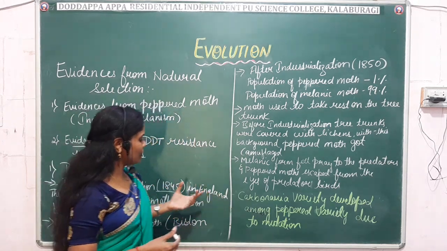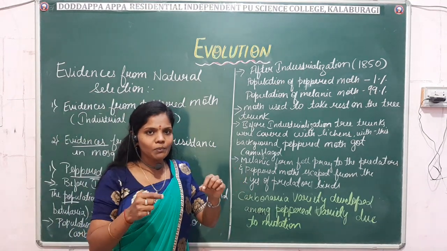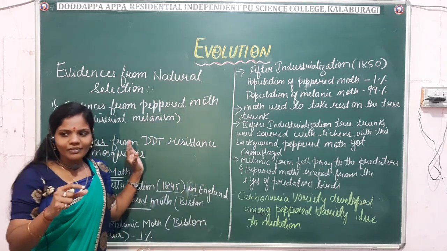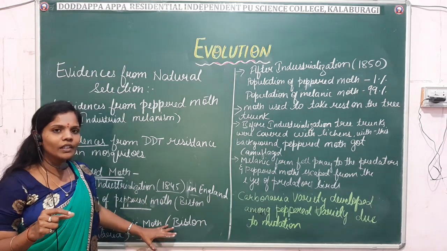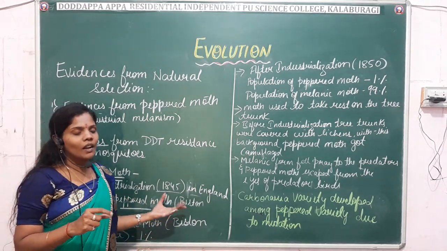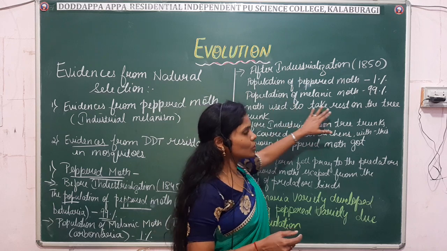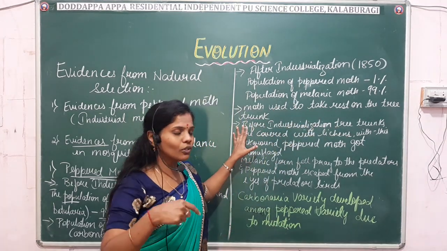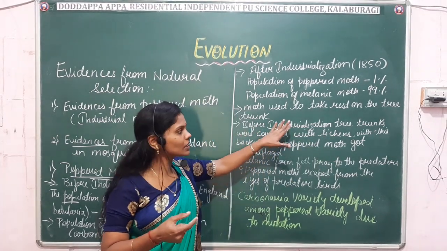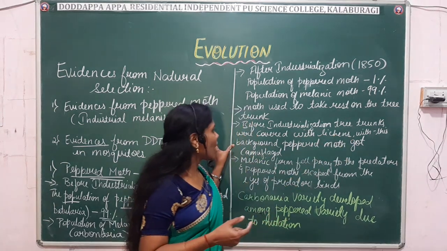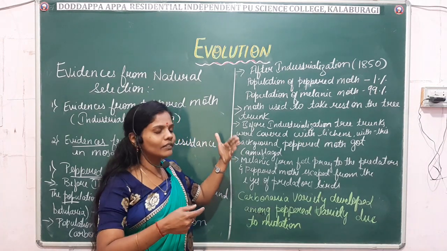Before this, the peppered moths were not visible to the predators. For example, like black spots on a white kerchief, they were not visible. The peppered moths easily escaped from the predators, and the melanic form was visible. So due to that reason, the peppered moths' population was more. Just have a glance here. When the moths used to rest on the tree trunk before industrialization, the tree trunks were covered with lichens, and the peppered moth got camouflaged against the background. Completely, they were not visible.